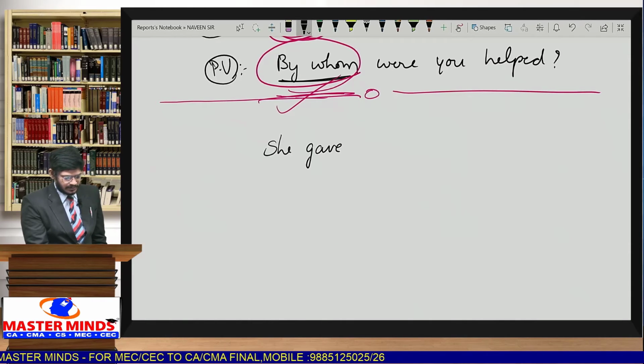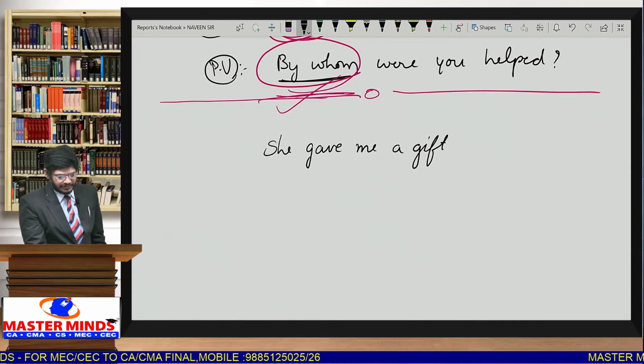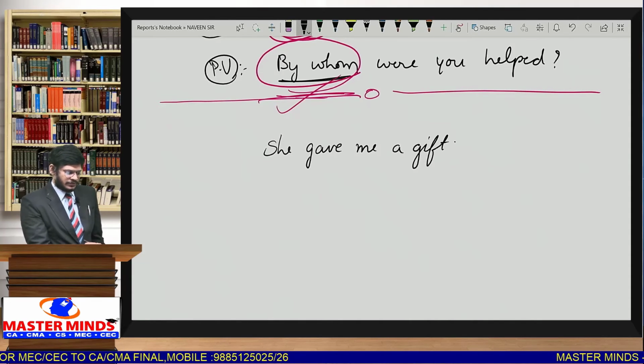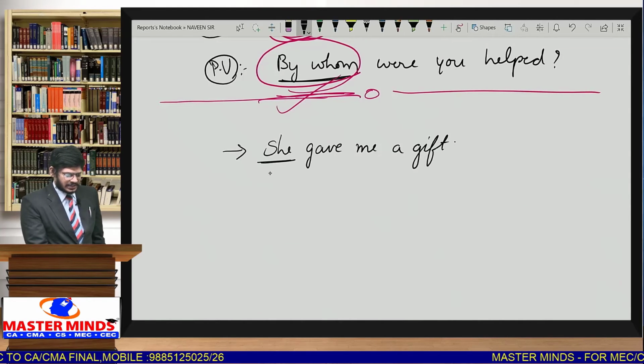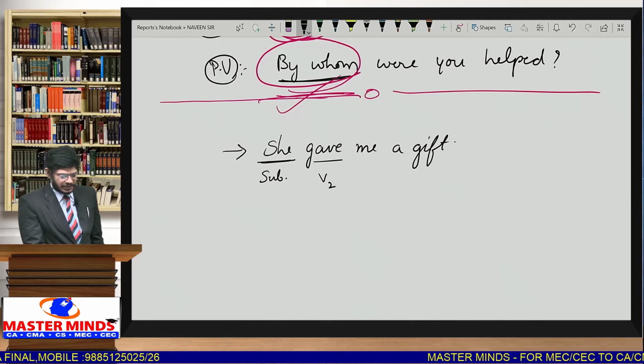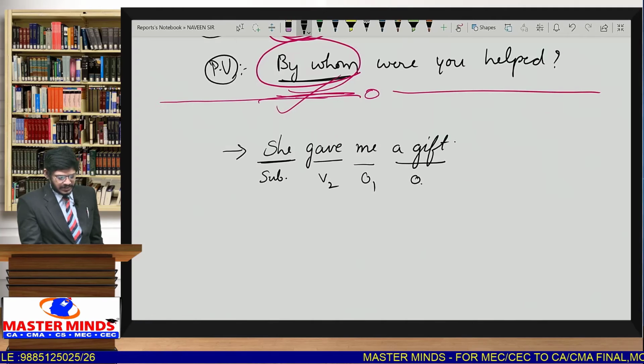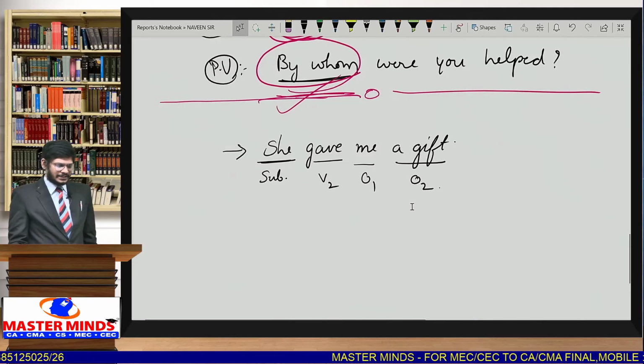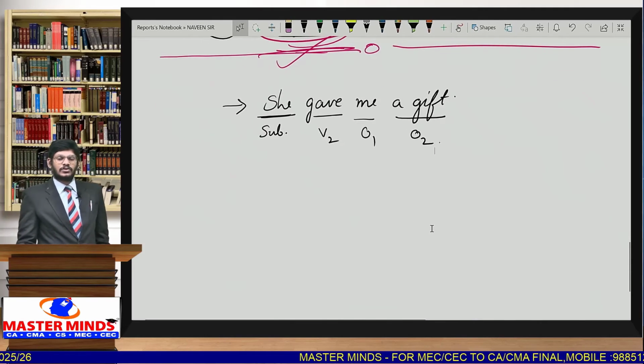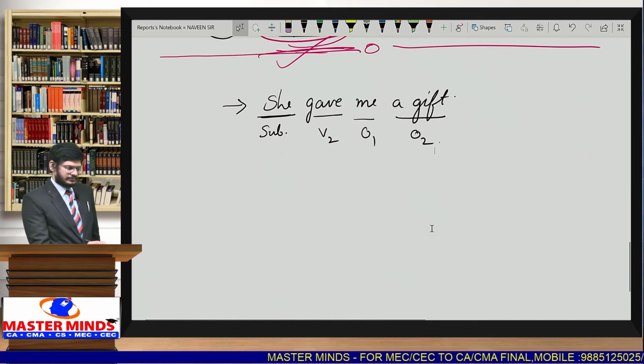She gave me a gift. Suppose you take a sentence like this, she gave me a gift. What is the subject here? Subject is she, and gave is V2 form, me is object 1, a gift is object 2. Whenever the sentence is given like this, these are called sentences with two objects.